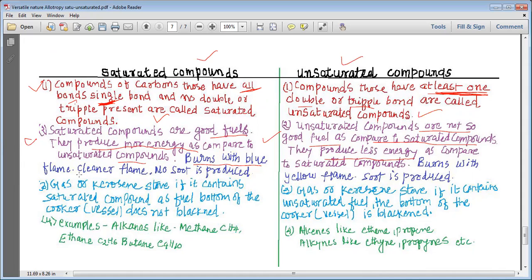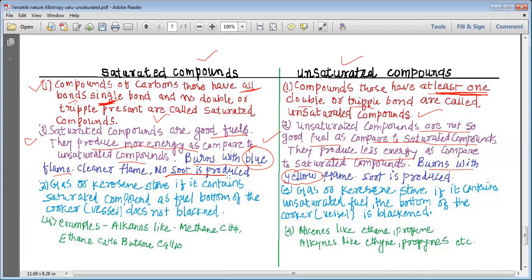Saturated compounds burn with a blue flame, unsaturated compounds burn with a yellow flame. Please remember the color of the flame, how they burn. So saturated compounds burn with the blue flame, and please remember, unsaturated compounds burn with the yellow flame.